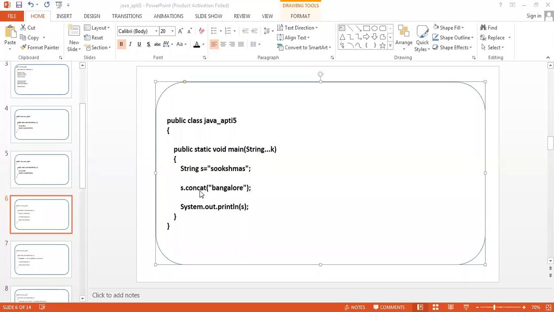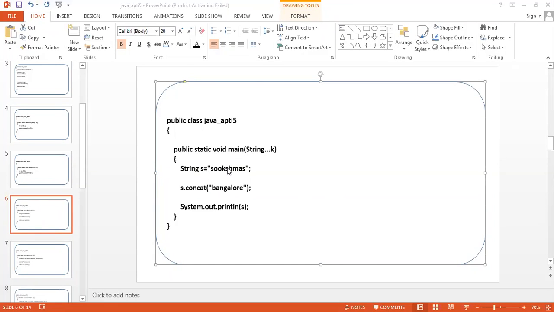After that, we are performing the concatenation operation, correct? Yes, sir. If you perform the concatenation operation, definitely Sookshmas Bangalore will be created and stored in the string constant pool, but still your reference is pointing to the Sookshmas.